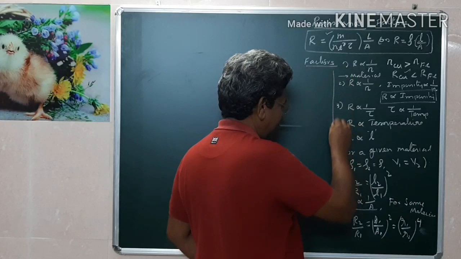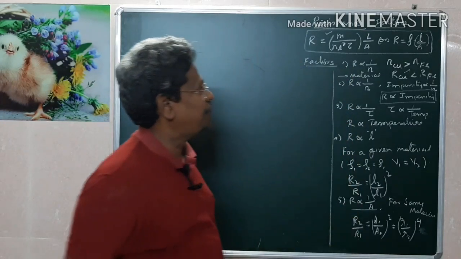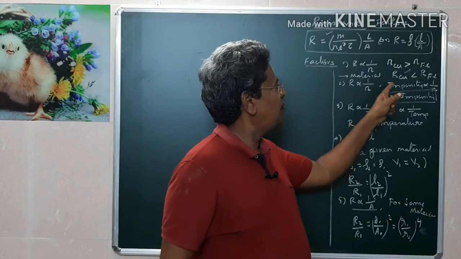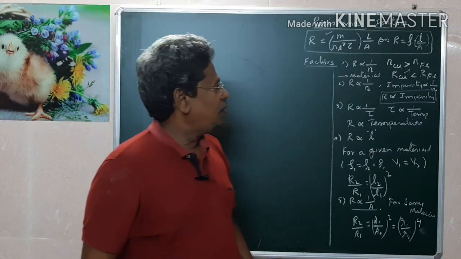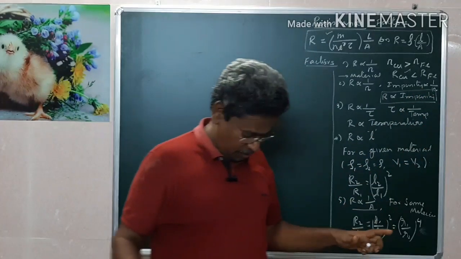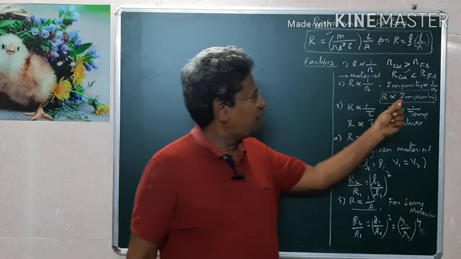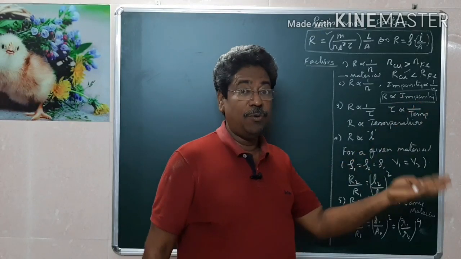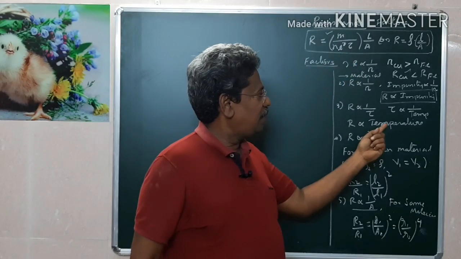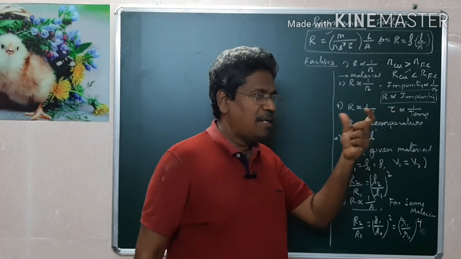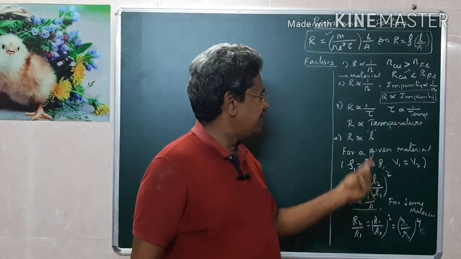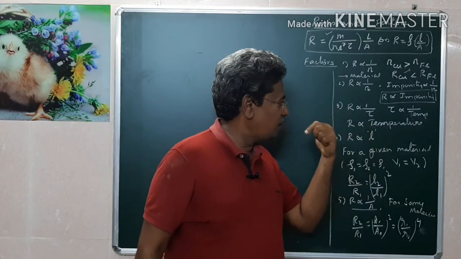These are all the factors which affect the resistance, very important. Number one, it is inversely proportional to the number of electrons per unit volume, therefore it depends upon the material. Number two, when the impurity increases, the number of electrons per unit volume decreases, therefore it is directly proportional to impurity, giving more resistance. Then relaxation time. When the temperature increases, the time of collision between two atoms or ions decreases. Therefore, temperature increase means resistance also increases.